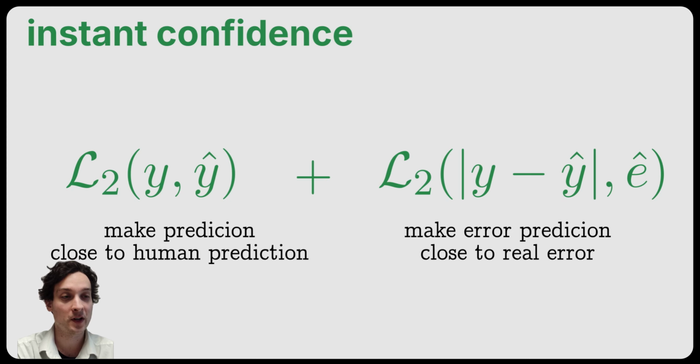Instead, we propose a different training objective for the metric. The first term is a standard loss. The metric is trained to predict a score close to what a human would predict. However, we add a secondary output to the metric, and in the second term, the output is trained to predict how bad the prediction likely is. This is very cheap and doesn't require multiple inferences or any new data.